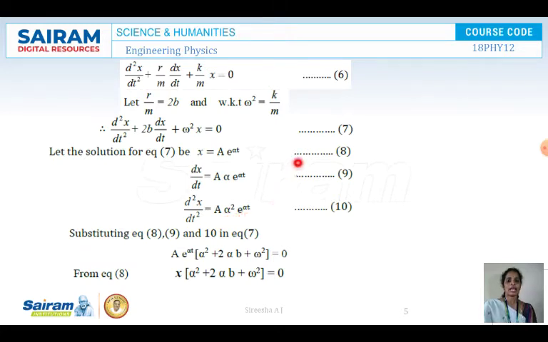Now substituting the values of x, dx by dt and d square x by dt square into equation 7, you are getting this equation. From this equation and also from equation 8, we know that x is equal to A into e to the power of alpha t. Substituting that over here, you will be getting x into alpha square plus 2 alpha b plus omega square is equal to 0, which is nothing but a second order quadratic equation.